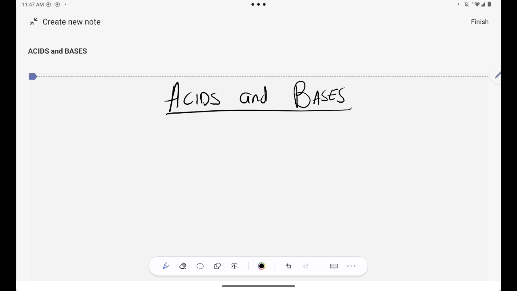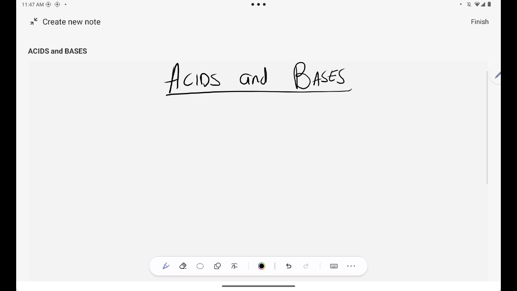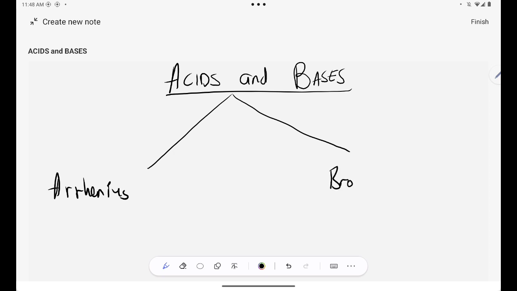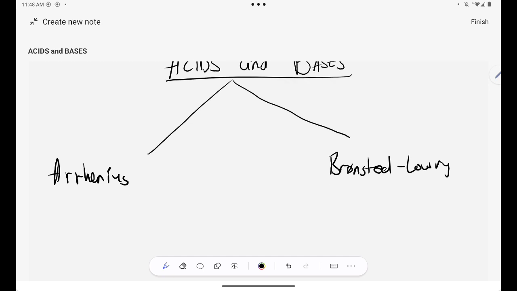Okay, today guys we are just focusing on acids and bases, and it's just the theory part of it. The most important part will be covered in this video. And then there are two theories that we focus on whenever we talk about acids and bases. The first one is the Arrhenius theory, and then the Brønsted-Lowry theory.